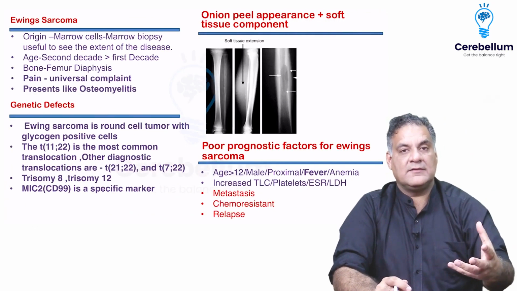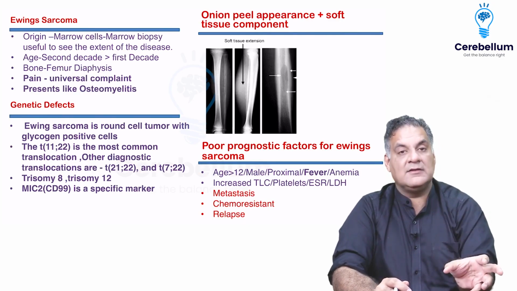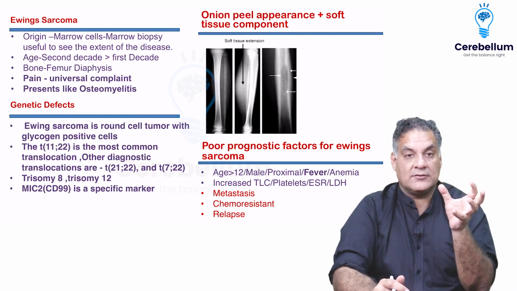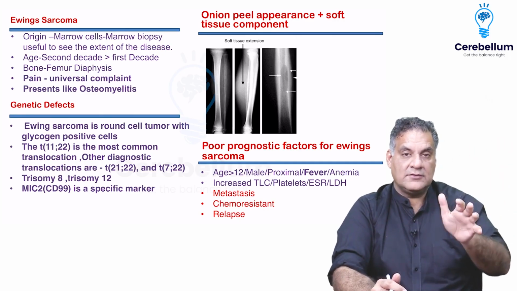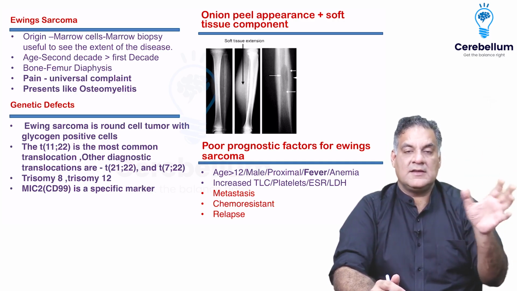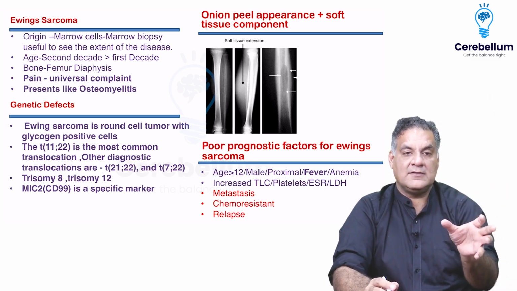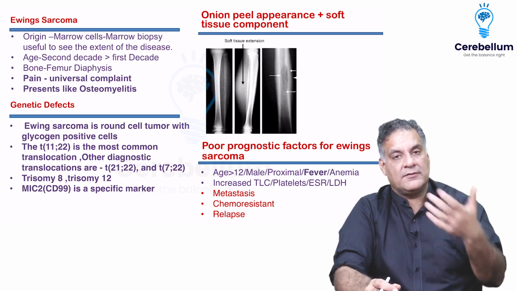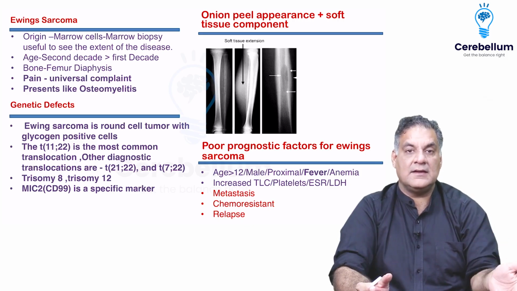More aggressive than that is Ewing's. The most aggressive bone tumor known to man is Ewing sarcoma. It has to be treated very aggressively, and it presents like osteomyelitis. Two tumors which present with pain: Ewing and osteo. Two tumors that present like osteomyelitis: Ewing and osteo. Two tumors which have poor prognosis: Ewing's more than osteo. Ewing sarcoma in fact presents more in the second decade than the first, but in the first decade you don't have much. That's why Ewing is also the most common bone tumor of the first decade.